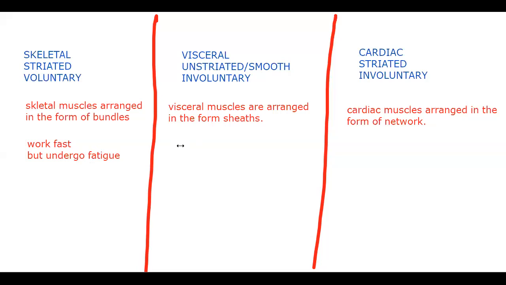Visceral muscles work rhythmically. Peristaltic movements, if you remember. They don't work fast, they don't work slow. They work accordingly. That means when you are eating food material, from the esophagus to the stomach to the intestine, in a rhythm they go. Nobody controls them because we said they are involuntary. So peristaltic movements, we say, and they work slowly. So that's why fatigue is also rare.